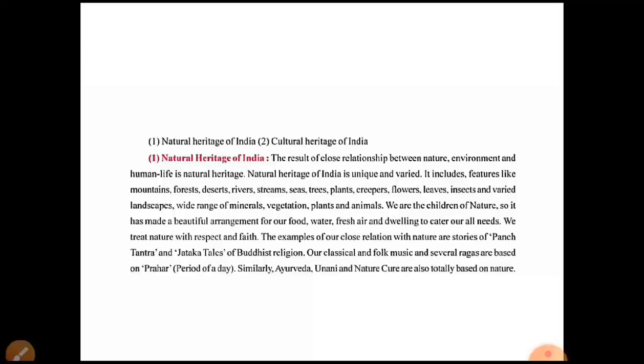Okay, so what kind of arrangement is made by nature for us as children of nature? Like our food, which is arranged by nature, water arranged by nature. We can't bring a river to our area. Okay, naturally the river will flow through our region. Then fresh air, which is in the hands of nature. Then a dwelling to cater to all our needs. Okay, dwelling means to inhabit the places or the necessary things which are provided by nature.